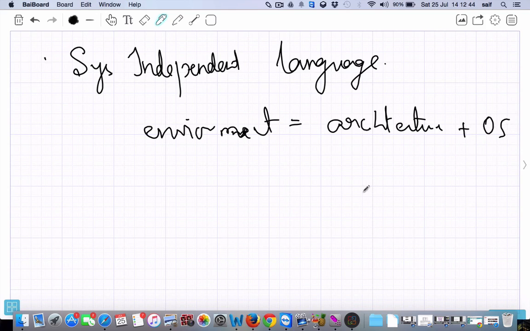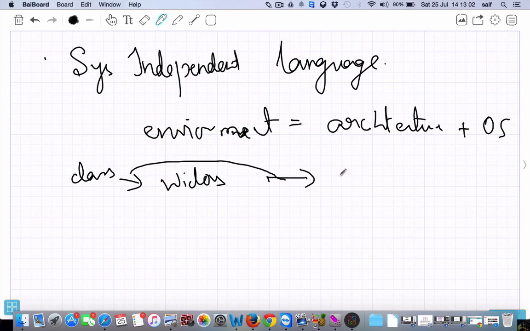It can be anything: Windows, Linux, Mac, any operating system. If you have created a class and compiled it on Windows, you can also execute the same class on Linux. So you don't have to be a dependent system. It is independent.